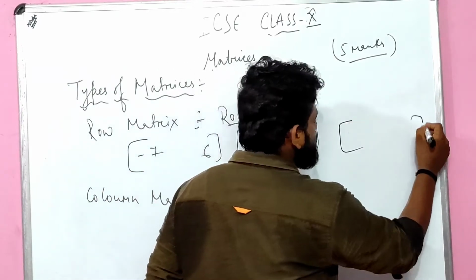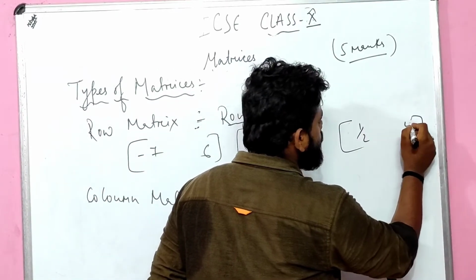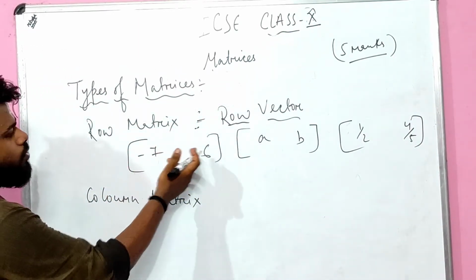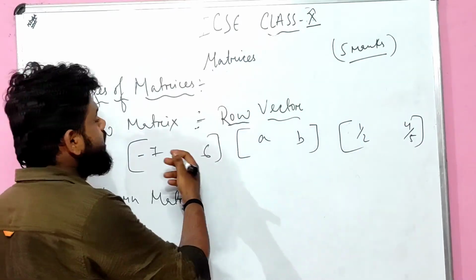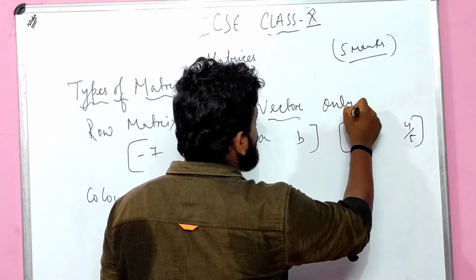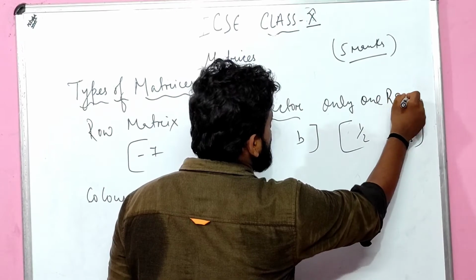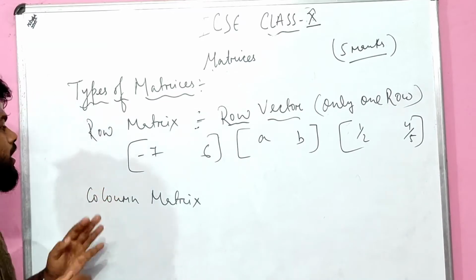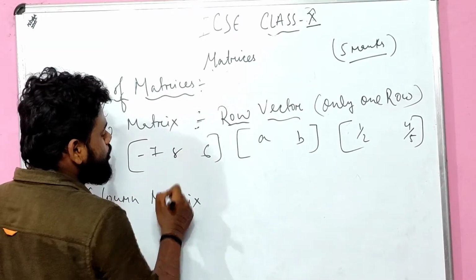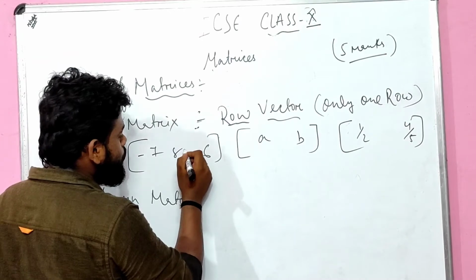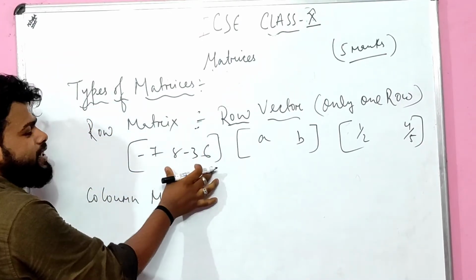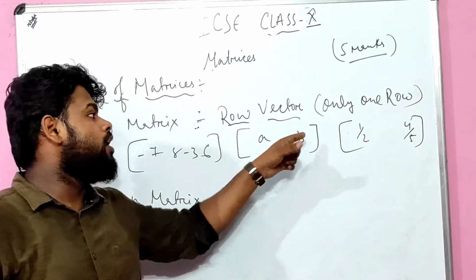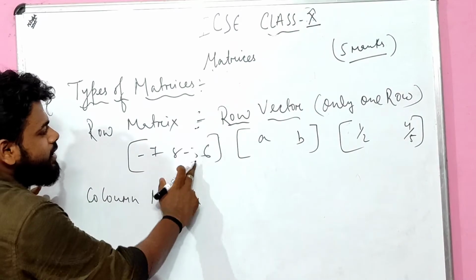Another example, 1/2 4/5. This is all a row. How many rows are there? As you can see, one row. Here is also one row. Did I say that only one column? No, only one row. Now you might ask, what about the columns? You can put as many columns as you want. For example, -7 6, I can put 8 here, and -3. So I have made 4 columns here, no problem regarding it. But remember, in a row matrix you have to put only one row. That means it should be in one row, right?